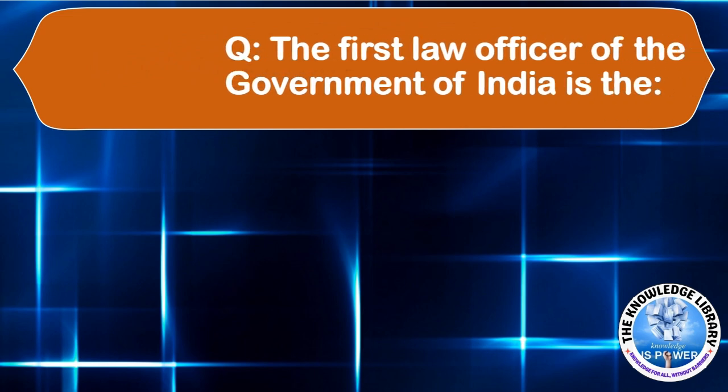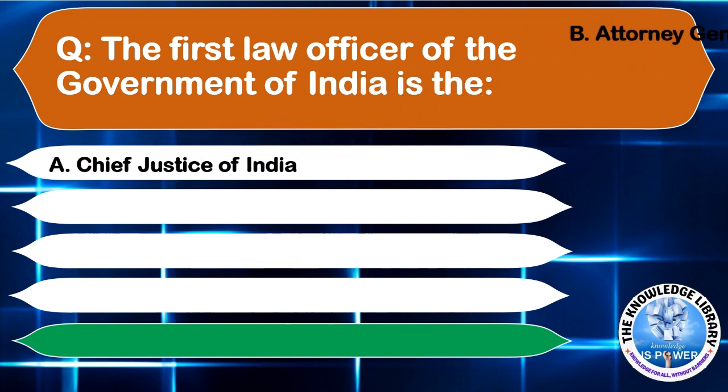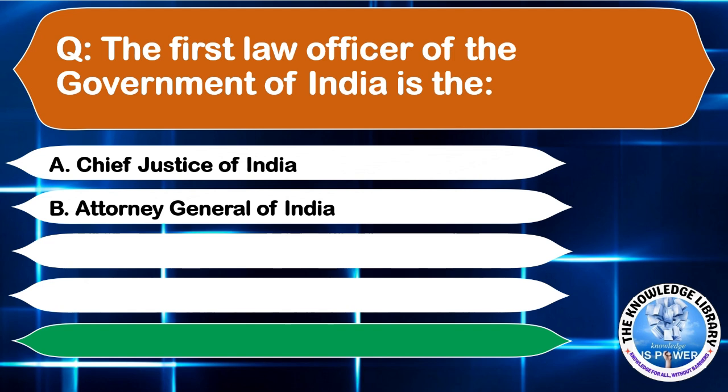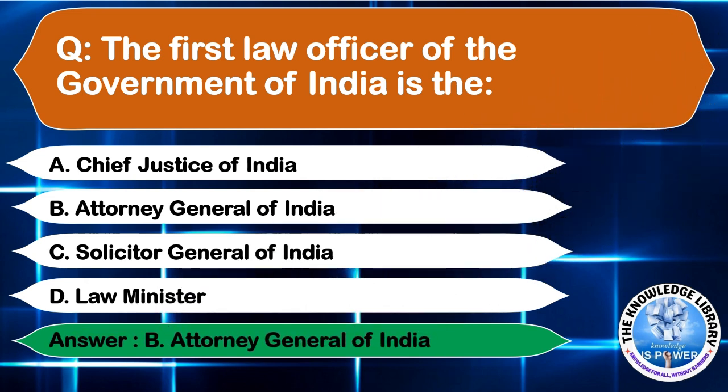The first law officer of the Government of India is the option A, Chief Justice of India, option B, Attorney General of India, option C, Solicitor General of India, or option D, Law Minister. The correct answer is option B, Attorney General of India.